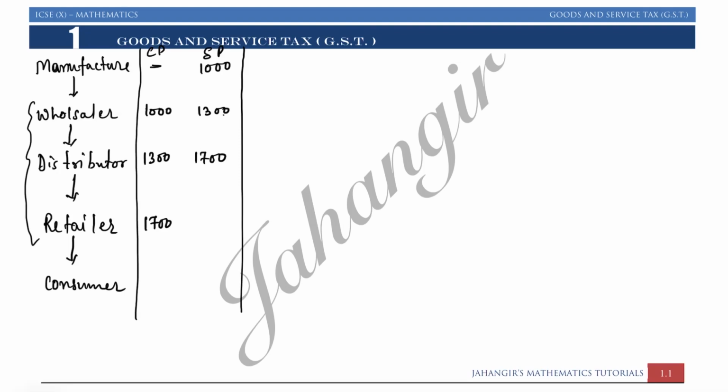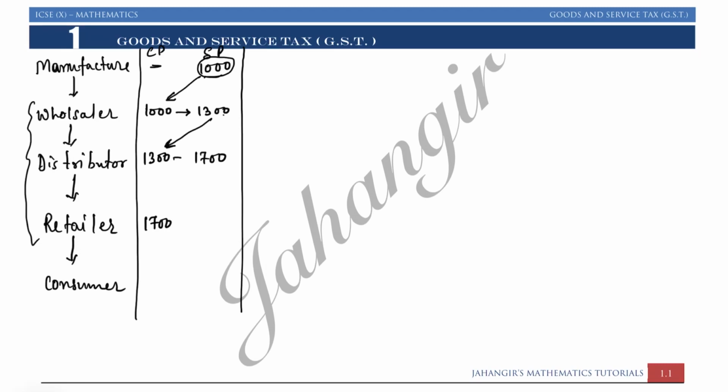Let's say this is just an example. This is not a fixed rate, but our manufacturer had fixed its price of the article at rupees 1000 including its profit. Manufacturer has already taken profit in rupees 1000. The manufacturer had sold it to wholesaler for rupees 1000. Wholesaler had added its profit of rupees 300 and sold it to distributor.